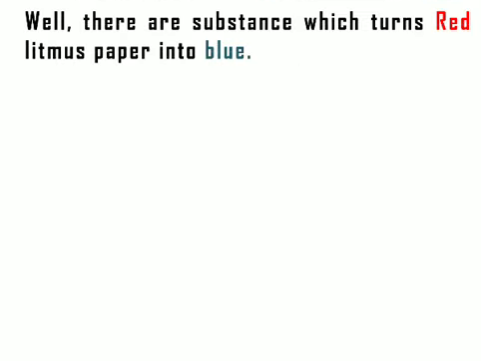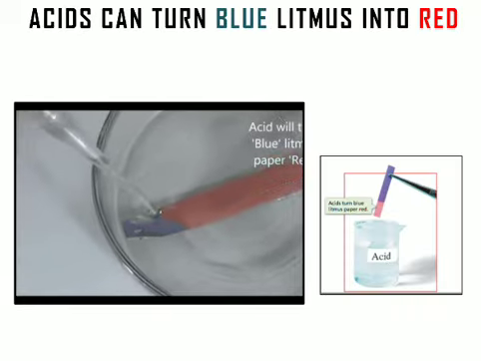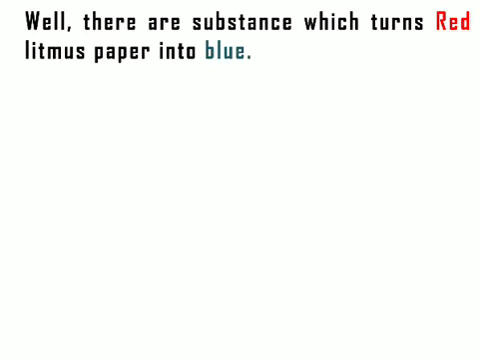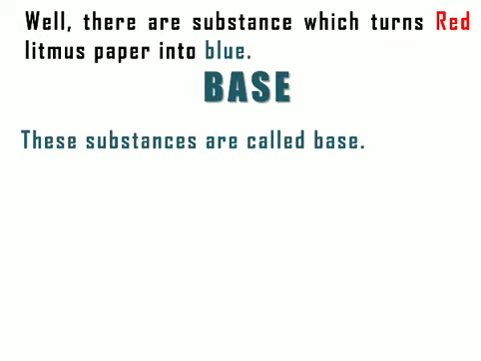Now the thing is there are some substances which are going to turn red litmus paper into the blue. Although acid has changed blue litmus into the red, there are some substances which turn red litmus paper into the blue, and these substances are called base. Remember, these substances are called base. So bases have some different property, totally opposite to the acid. So we can say bases just have the opposite property to the acid.